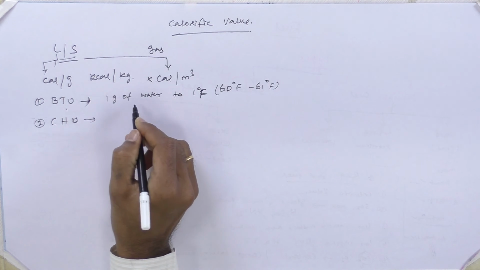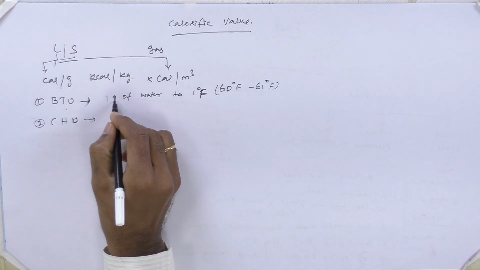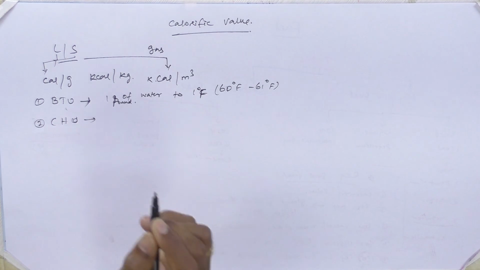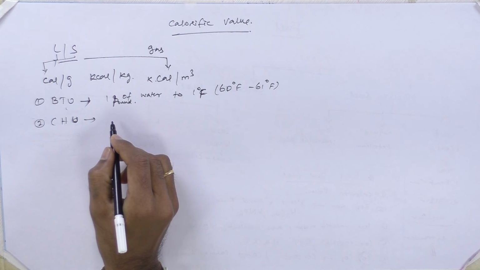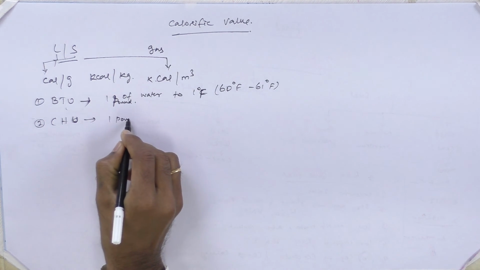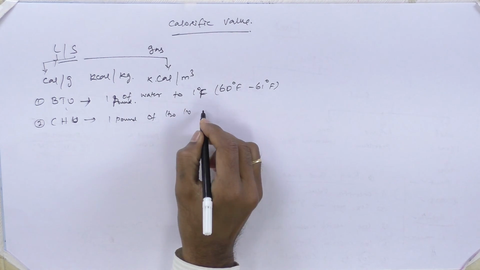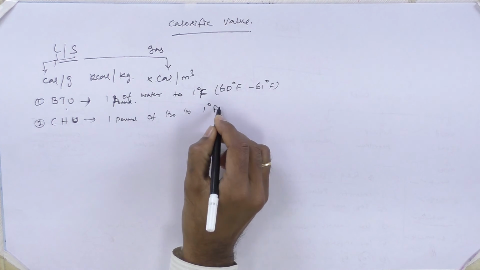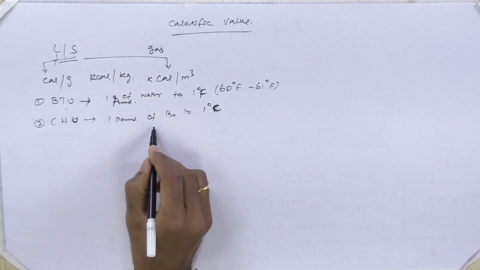We are going to represent the water content in terms of pound. And centigrade thermal unit. So here also the amount of heat required to raise 1 pound of water to 1 degree centigrade, not Fahrenheit, is called the centigrade thermal unit.